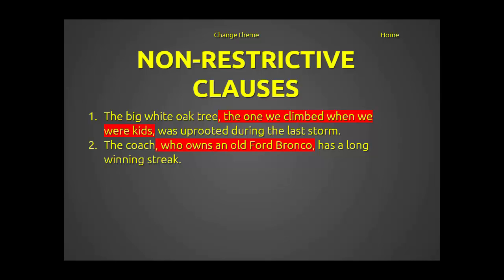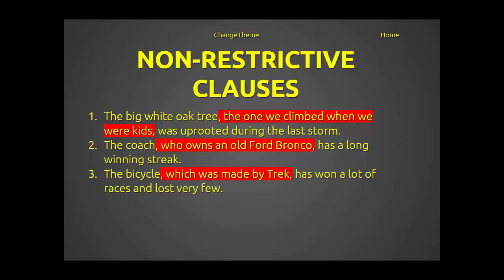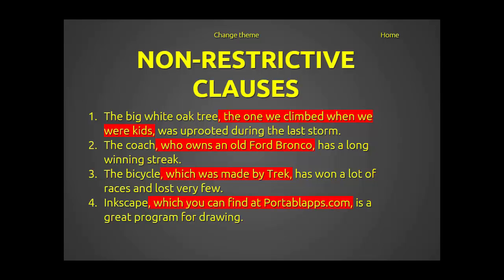The coach who owns an old Ford Bronco has a long winning streak. Again, not really that important, and has no real effect on the winning streak. The bicycle, which was made by Trek, has won a lot of races and lost very few. So in this case, we're starting this one with which. So which is the counterpart to that, which always starts a non-restrictive clause. So if you use which, remember it comes with commas. Inkscape, which you can find at portableapps.com, is a great program for drawing. Again, another example of the use of which.